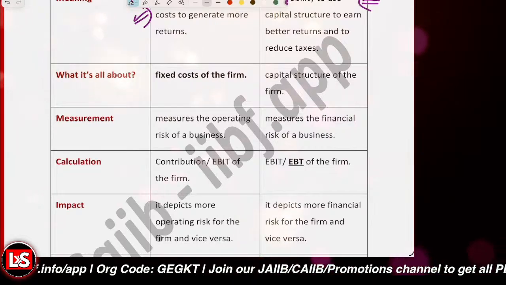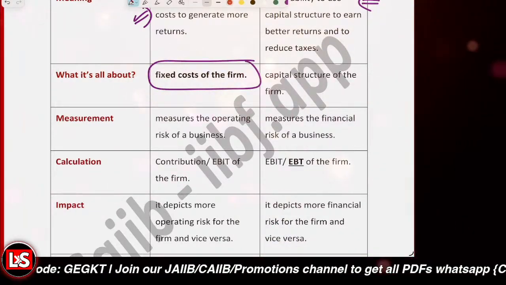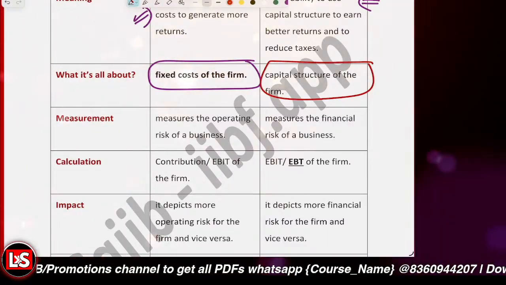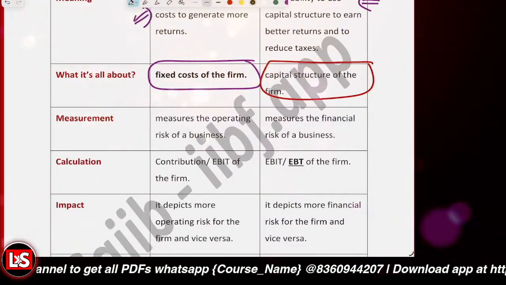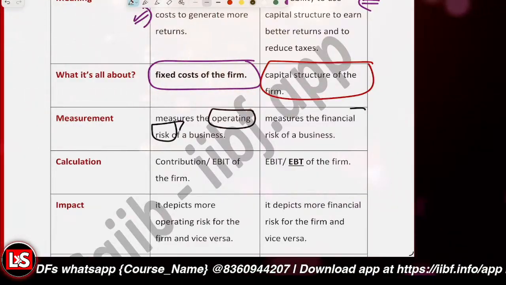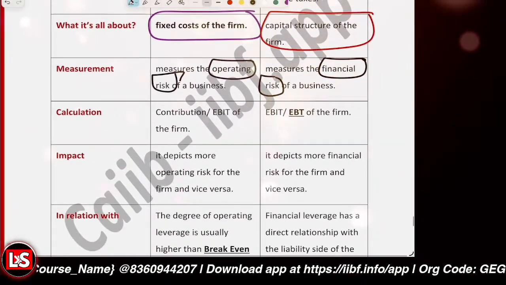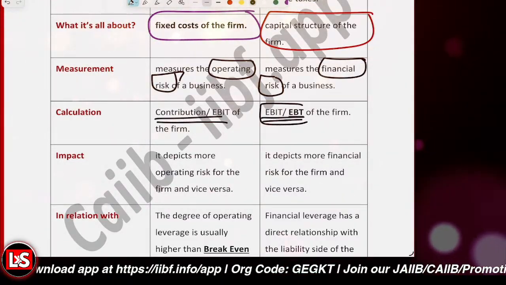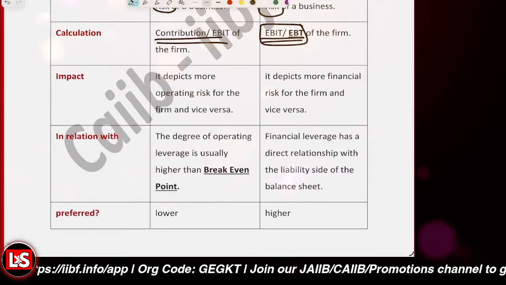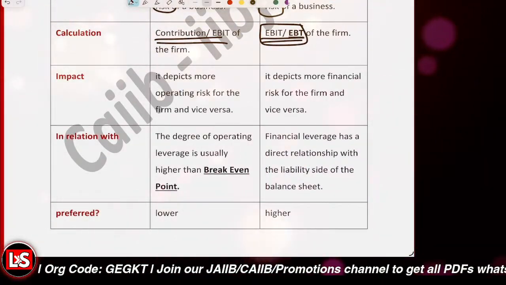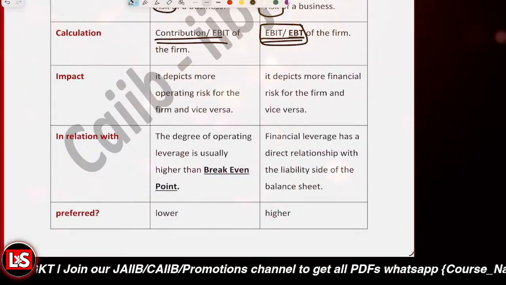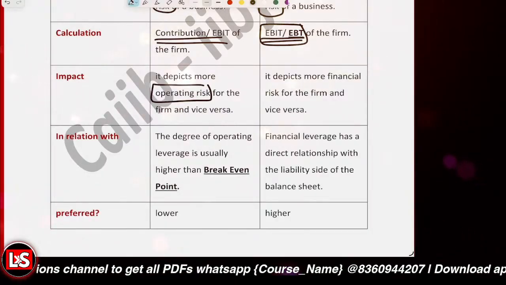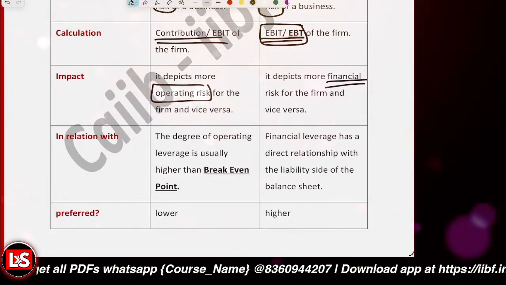Further, operating leverage is related to just the fixed cost of the firm, and financial leverage is about the capital structure, that is, the composition of debt and equity. It measures the operating risk, and financial leverage measures the financial risk of a business. Calculation is very simple: contribution to EBIT is the degree of operating leverage, and EBIT to EBT is the degree of financial leverage. And if we look at the impact, if the degree of operating leverage is higher, higher is the business risk. So it depicts the operating risk, and higher the DFL, higher is the financial risk.